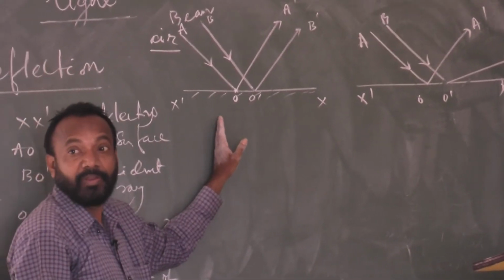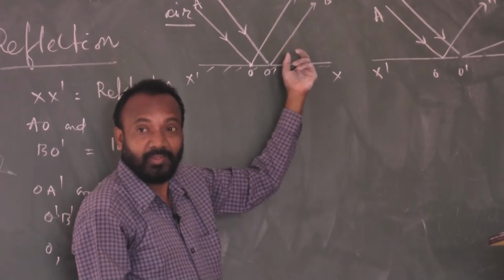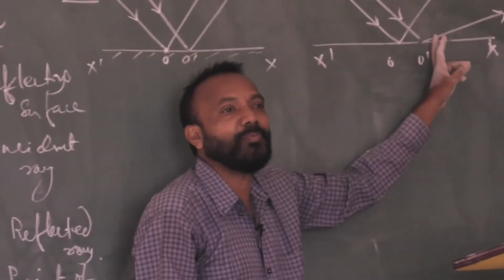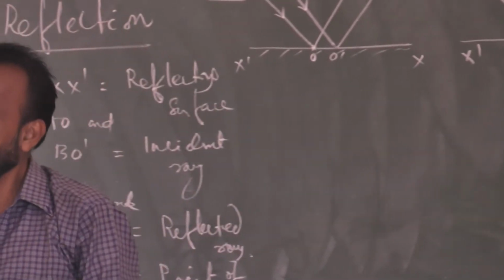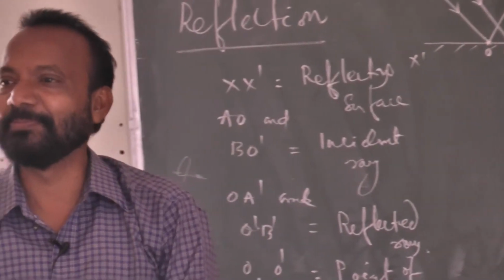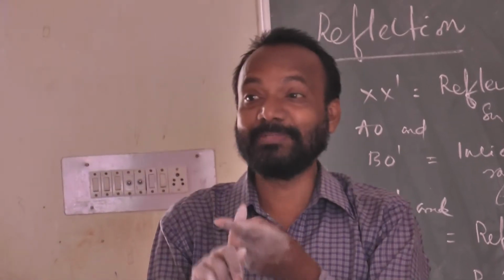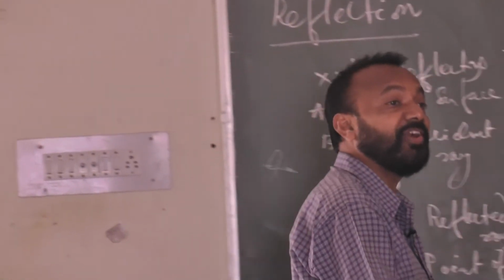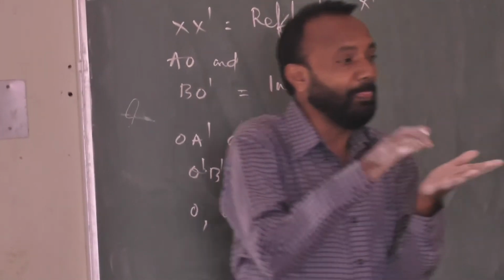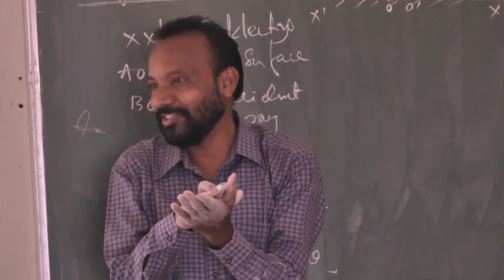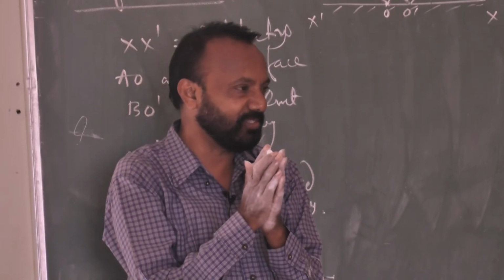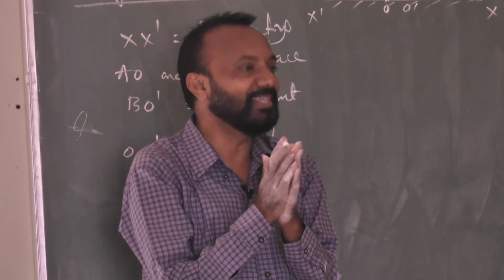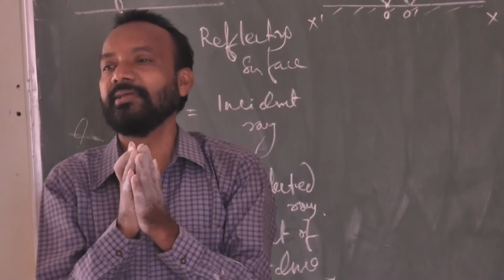So reflected rays in this case are parallel, but in this case they are not parallel. From there we can find out that reflection also comes in different types. Why do the different types come? Because of the nature of the surface. Some surfaces are very shiny, polished.